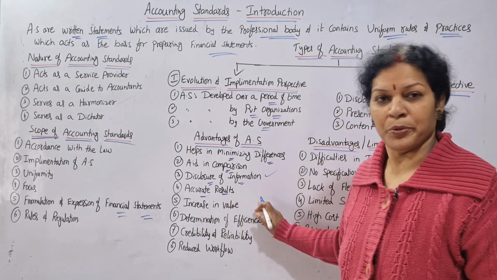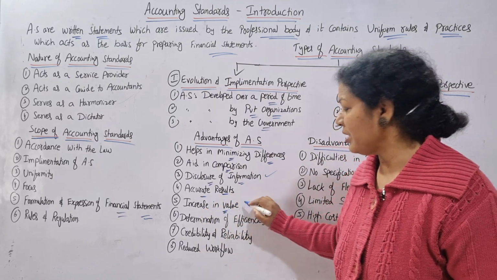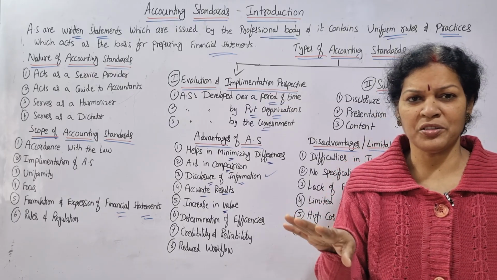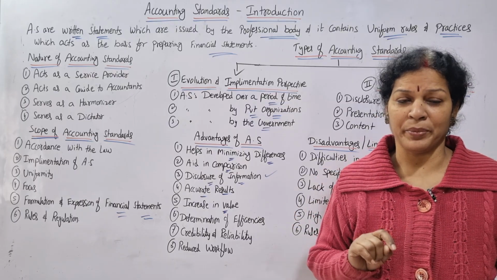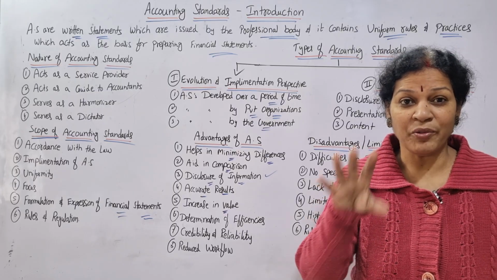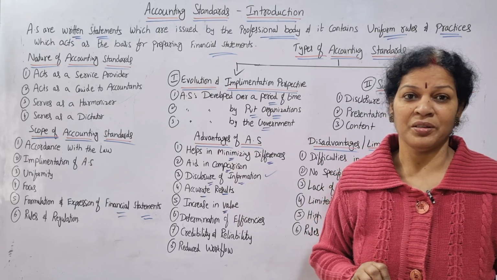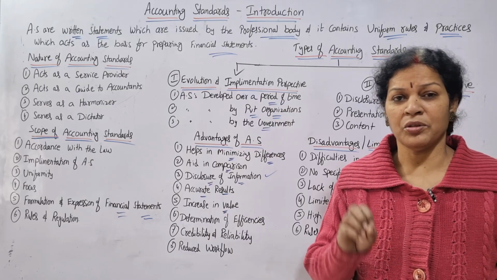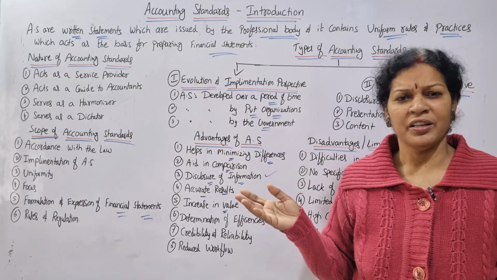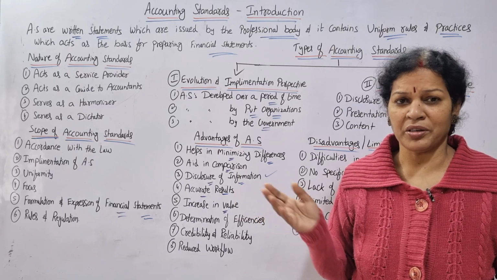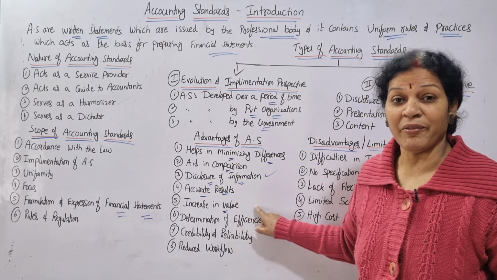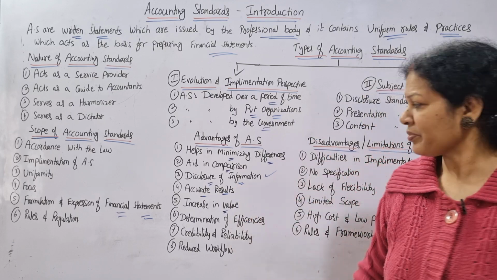Next, increase in value. Increase in value means the accounting standards are the same, the method we are following is the same. Then automatically accounts will be in a standard format. When we are following standard format, that increases the value of the accounts, value of the method. So the organization can confidently say that we are following so and so method. If somebody comes for verification or auditing, they can say that we are following this one. So that is going to increase the value of the organization.